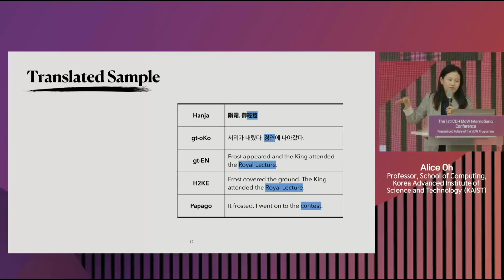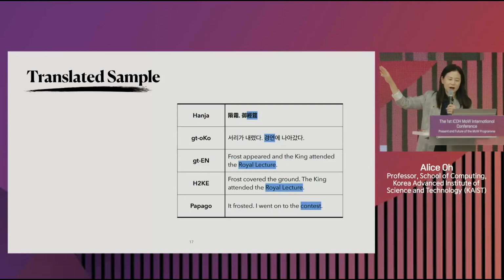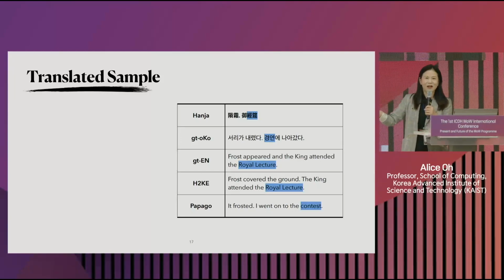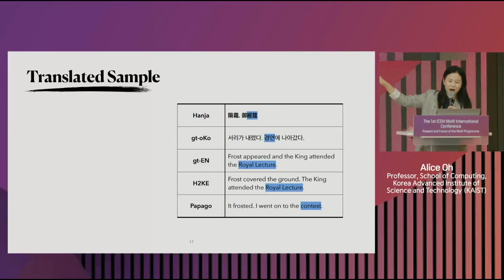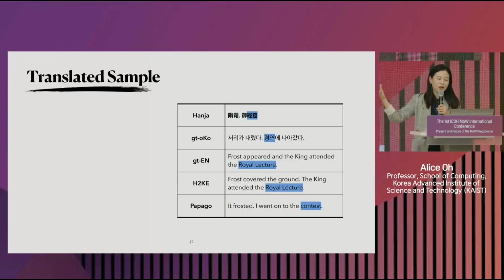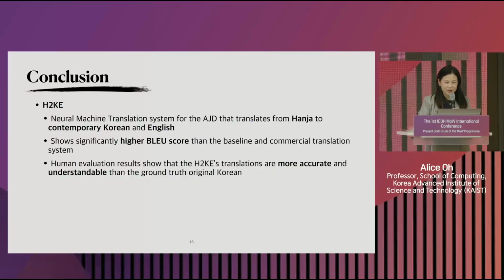Here are some examples. 한자, that's the original. And then the old translation says 서리가 내렸다, 경연에 나아갔다. And 경연 in contemporary Korean means some kind of competition. But what it actually is, is a royal lecture, and as you can see in the ground truth English data, our English translation does translate it correctly into a royal lecture. Whereas if you feed it to Papago, it'll say contest, which is not the correct translation.